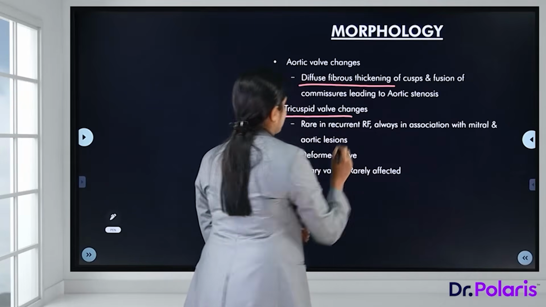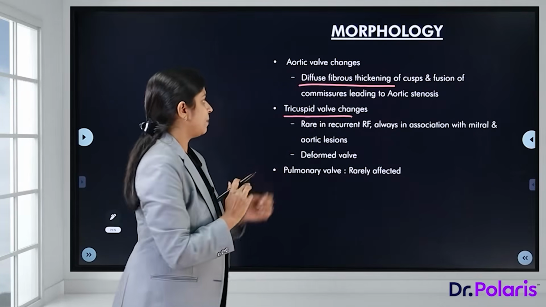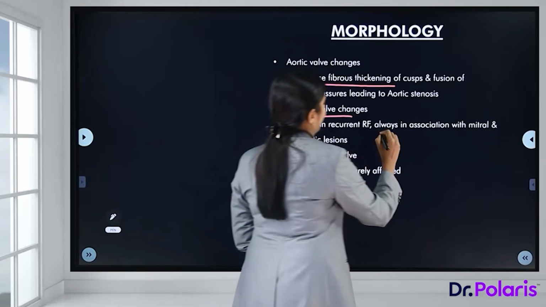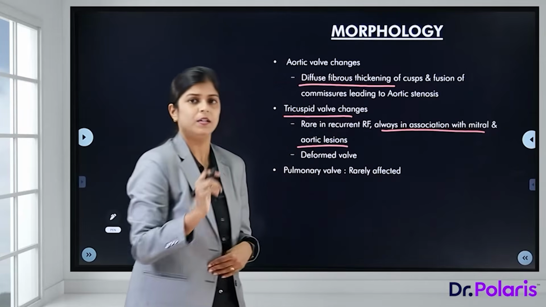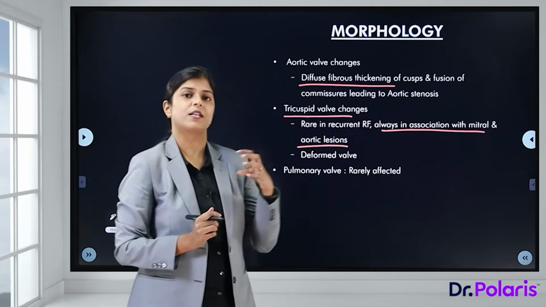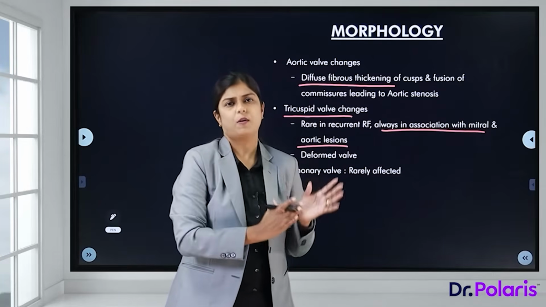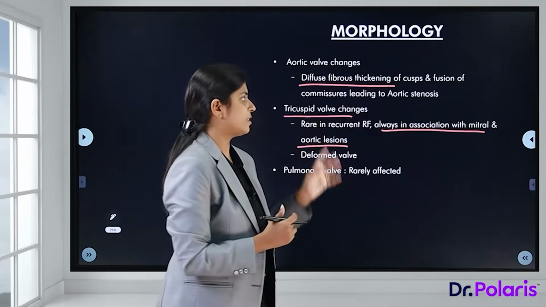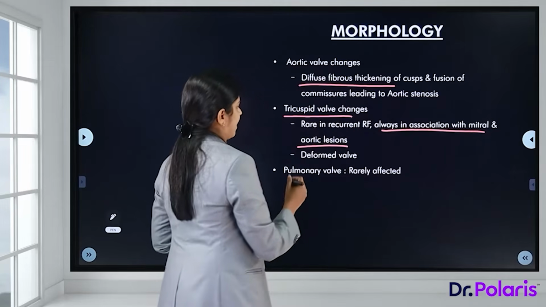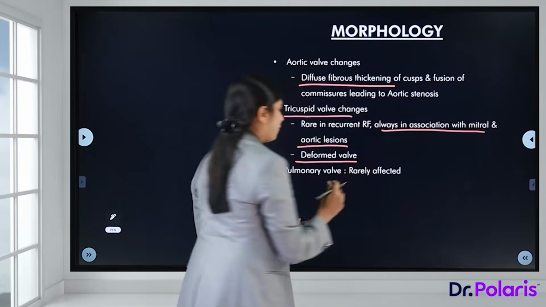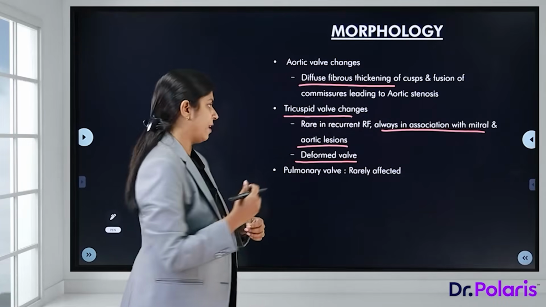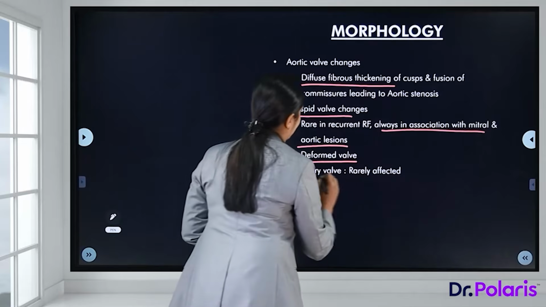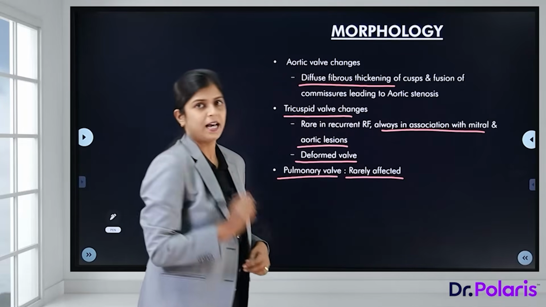Tricuspid valve changes are quite rare, but can be seen in recurrent rheumatic fever, and are always in association with mitral and aortic lesions. So remember, if we are seeing a change in the tricuspid valve, almost all the time there will be changes in the mitral and aortic valves. What happens is the deformed valve, again stenosis, thickening and fibrosis of the valve. The pulmonary valve is quite rarely affected.